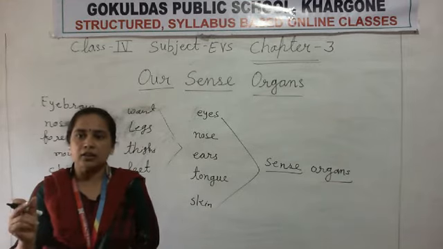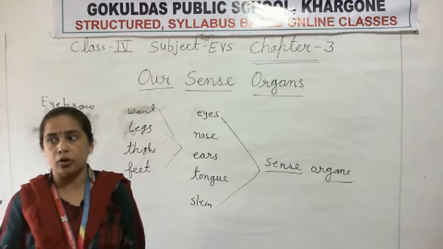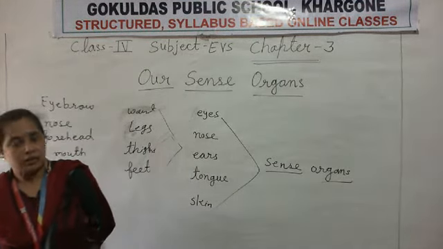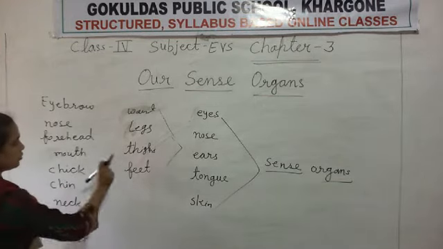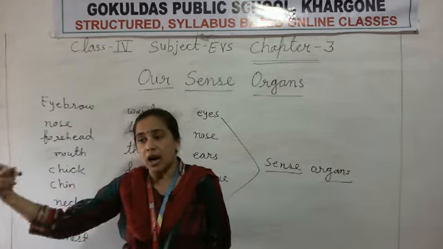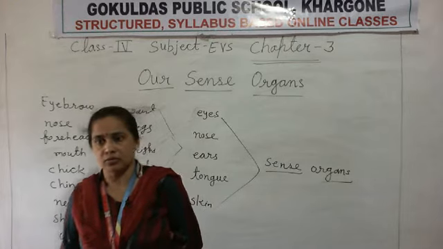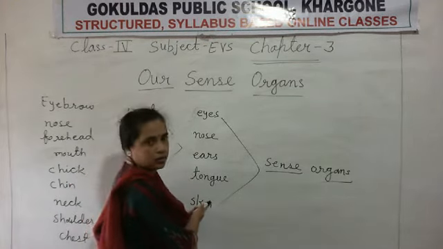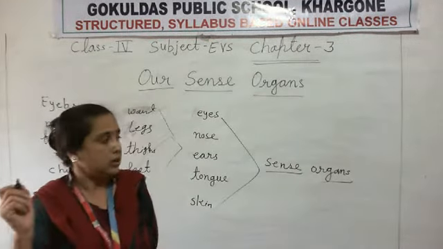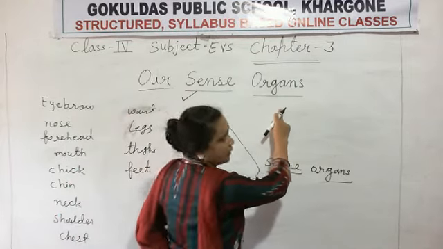They work for our body. If you want to know what happened outside of our world, means the rest of the parts are doing their function, but if you want to know what is outside your body, you have to use these parts of your body. Clear? Now, what are these given? Sense organs.